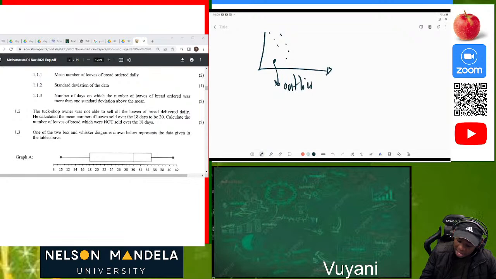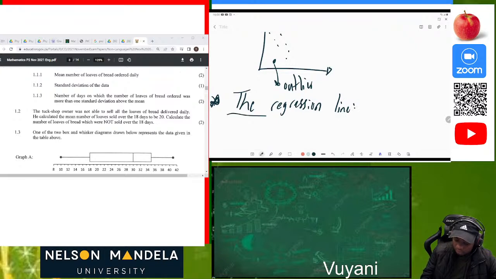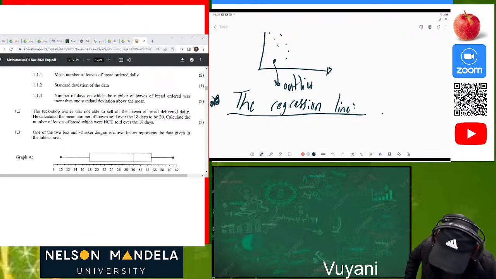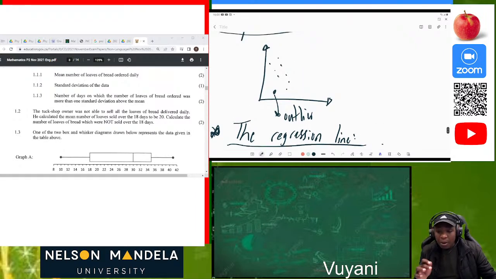Now the other concept: we have what we call the regression line. The regression line, which is also called the line of best fit, is the line we draw when we are joining our points. For instance, this is the graph, then we have the points here, here, and here. So this will be our line of best fit.